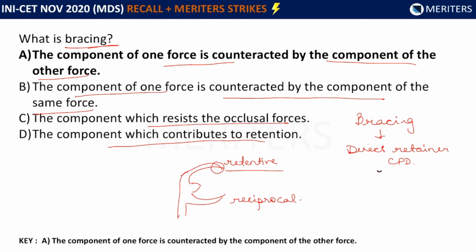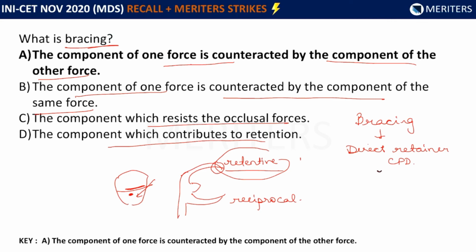That is why the tip of the retentive arm will go and engage beneath the survey line, that is beneath the suprabulge, and the reciprocal arm will stay above the suprabulge and it will just balance the forces of the retentive arm. So because the retentive arm is engaging beneath the highest bulk of the tooth, it is going to have a torquing effect on the tooth. That is why these forces are detrimental and they have to be counteracted or balanced.